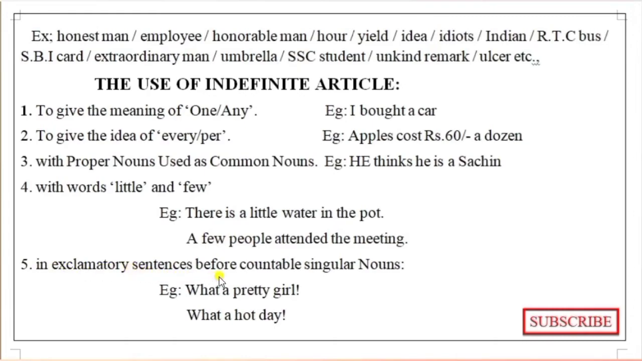In exclamatory sentences, before countable singular nouns, we also have to use the indefinite article "a". "What a pretty girl. What a hot day." Here before pretty and hot we are using "a", because this is an exclamatory sentence, so we are using the indefinite article "a" here.